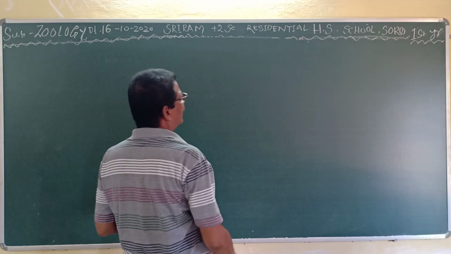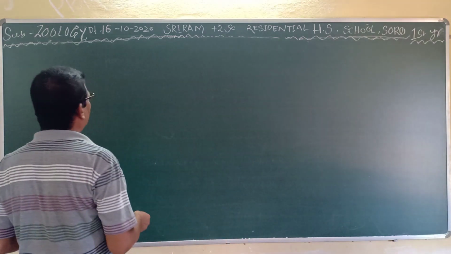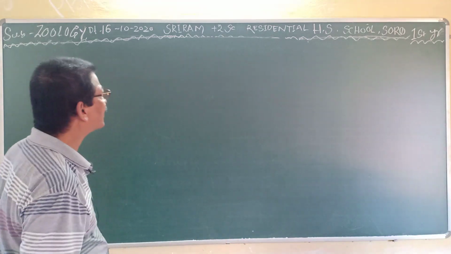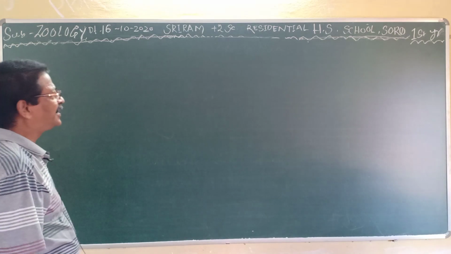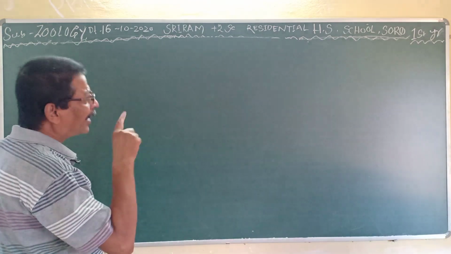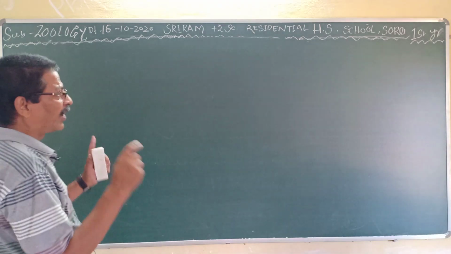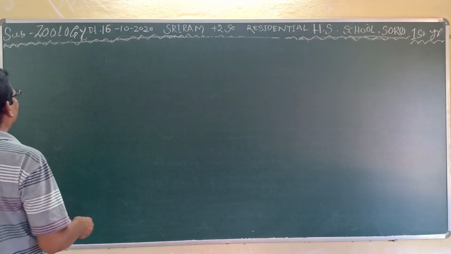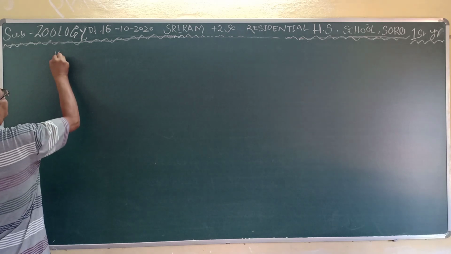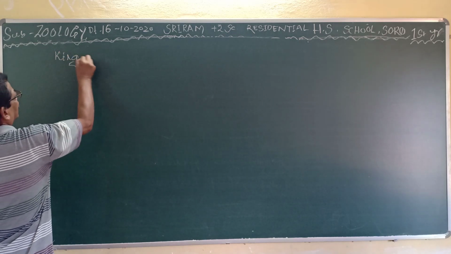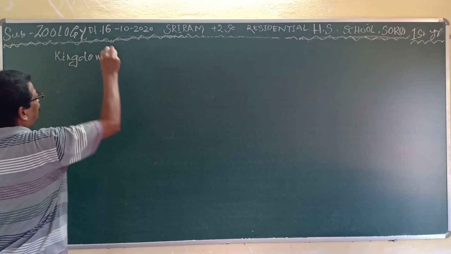There is the note which has been supplied to you. At first you will see a ray diagram or a graph, that is the table, and you try to understand this. This is called the kingdom.